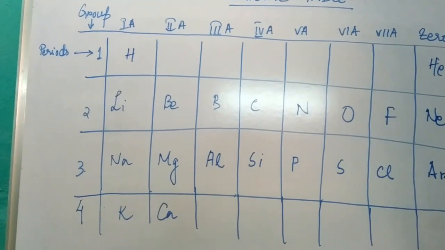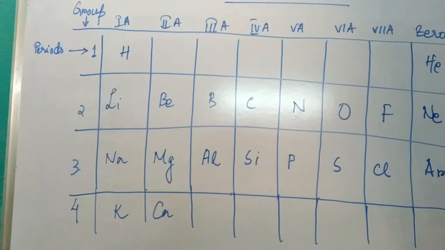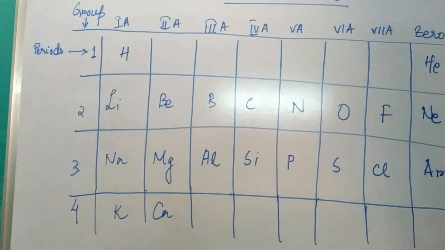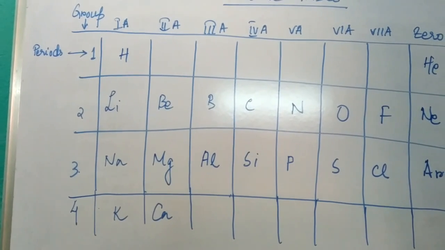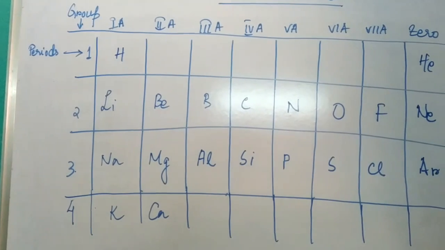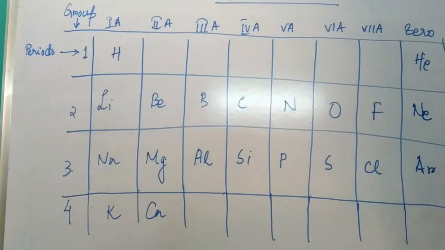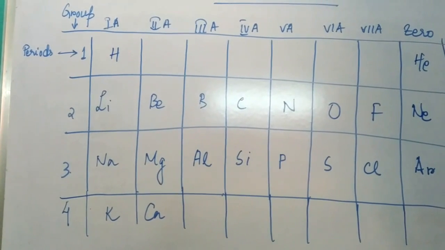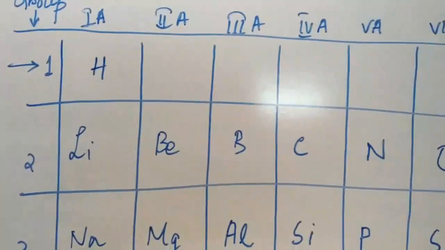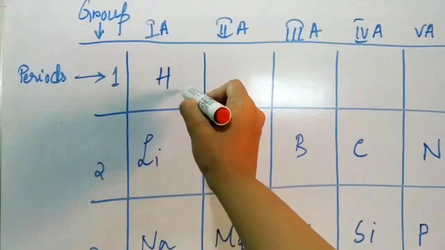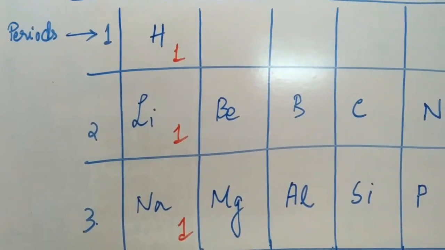Now as I said students, if they are having 1 electron in their last orbit, they will try to combine this electron with another atom. And therefore the valency of hydrogen, lithium, sodium and potassium is 1. So I am marking it with red pen so that you can understand that the valency of hydrogen is 1, lithium is 1, sodium is 1 and potassium is also 1.